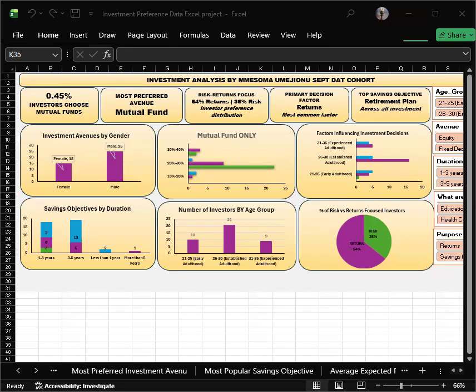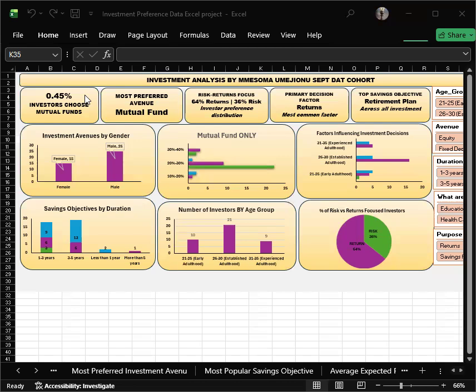Okay, moving on to the key metrics overview, we can see here that 0.45% of investors chose mutual funds, indicating a strong preference concentration.